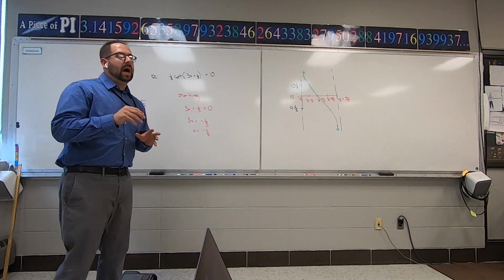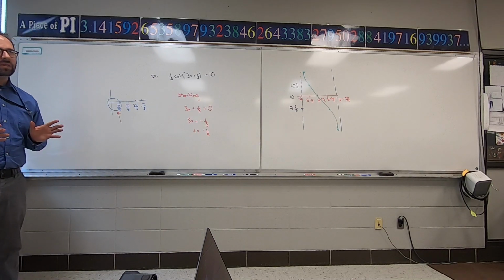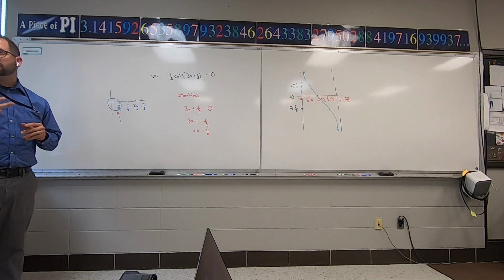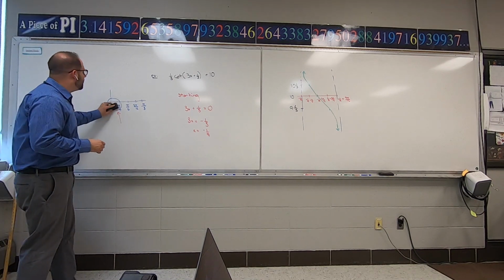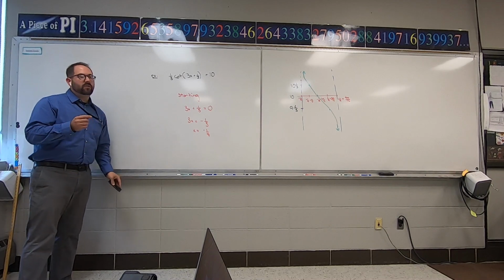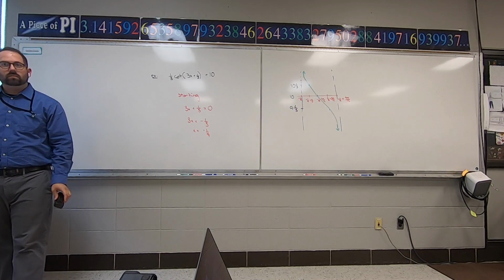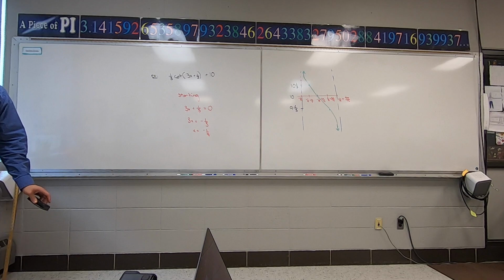cosecant and secant. I'm just gonna pick some easy ones to start with. My goal is to do 2 of these and then we're done. Just 1 of each. Yeah, and so here's the good news about it. If you can draw sine and cosine, cosecant and secant go off of it. You have to draw the original to go off of it.